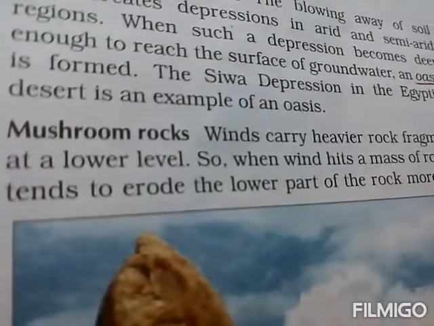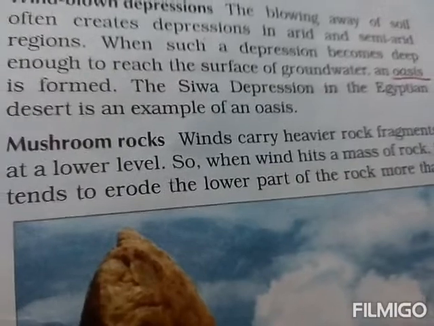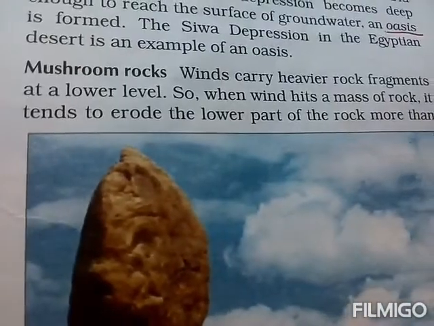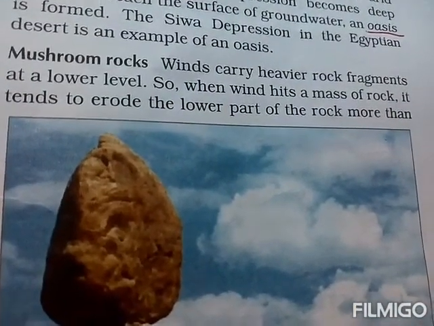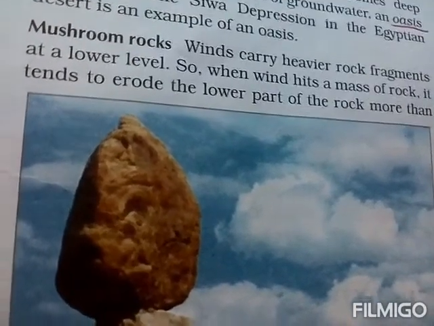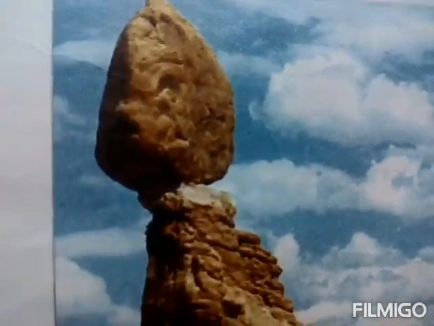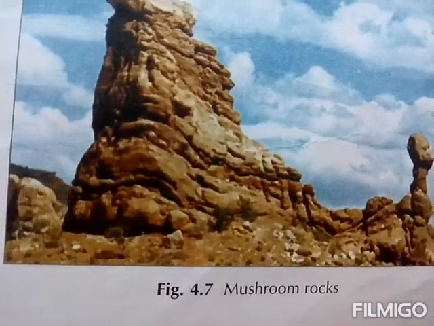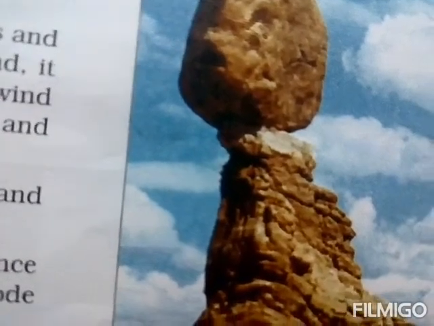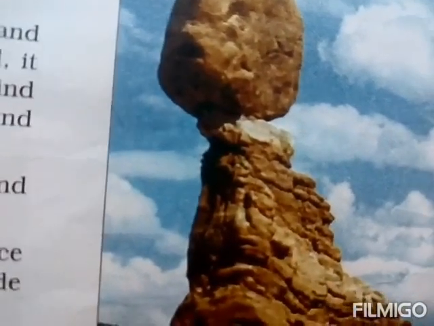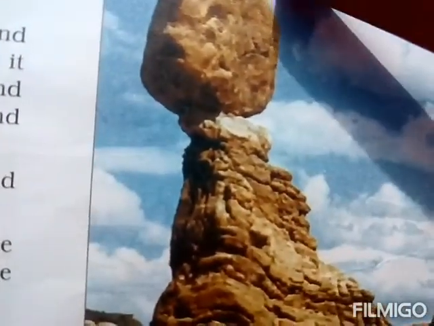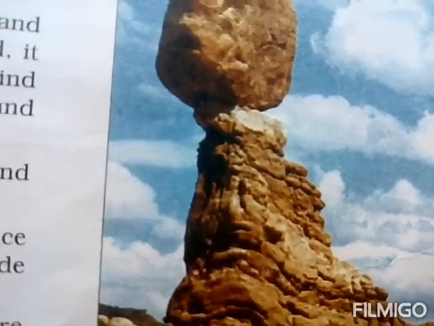Now, mushroom rock. Winds carry heavier rock fragments at a lower level. So when wind hits a mass of rock, it tends to erode the lower part of the rock more, as you can see in this figure, students. This is a mushroom rock. What is a mushroom rock, students? The wind erodes the lower part of the rocks more than the upper part. You can see in this picture also, wind erodes the lower part of the rocks more than the upper part. This gives the rock a shape resembling a mushroom.